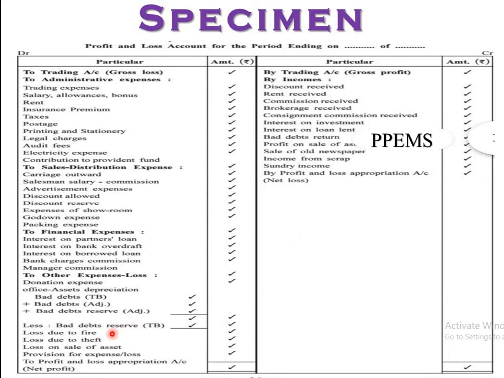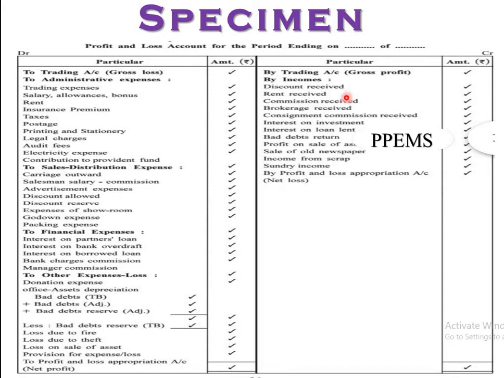Now, loss due to fire, loss due to theft, loss on sale of asset, these are the losses, right, due to some extra events. So you can take here provision for expense or loss, right? Sometimes the provisions are given to you in percentages, you have to write it down here. Next one, I told you by trading account, that is gross profit, if it is there, if loss is there, no gross profit. Now by incomes and revenues.